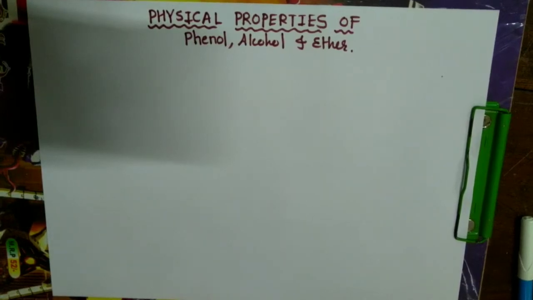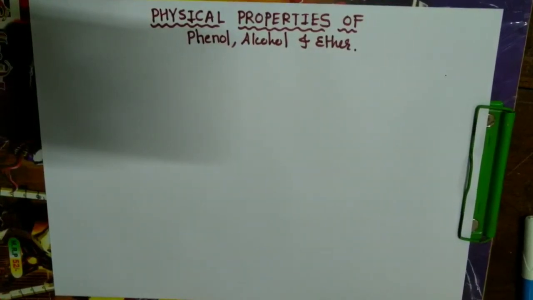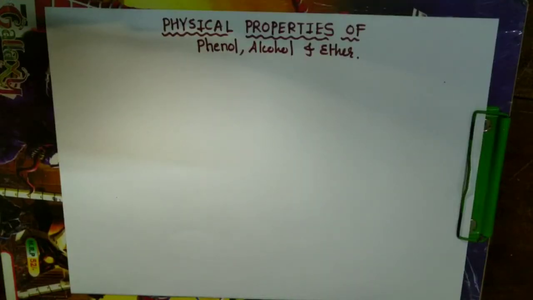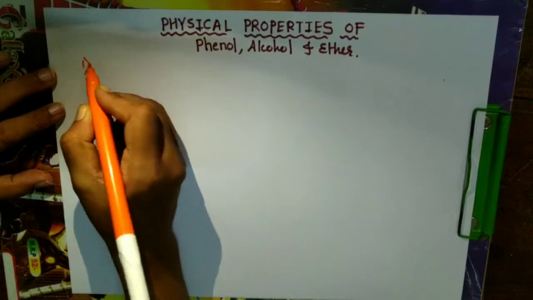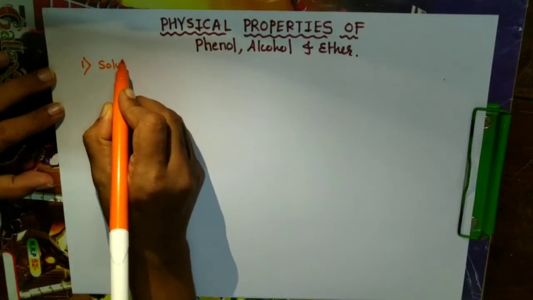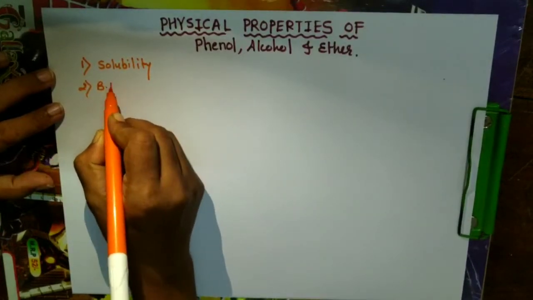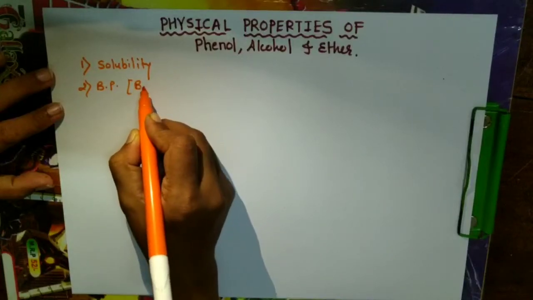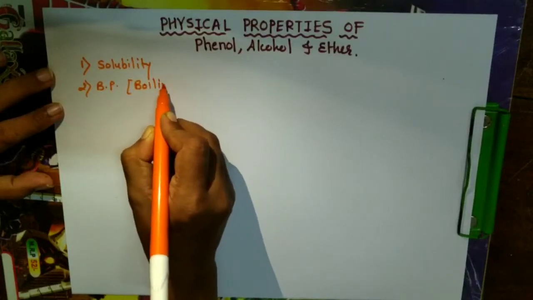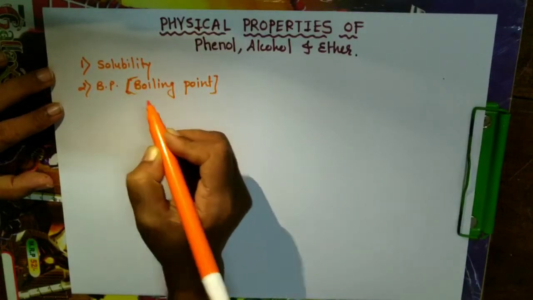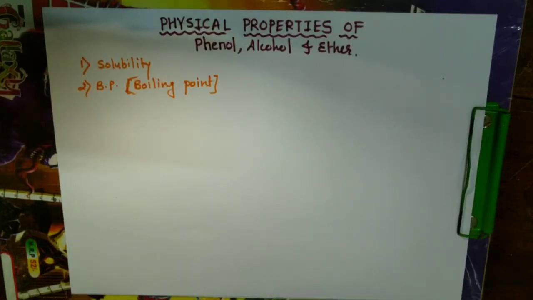Hello students, today we are going to see about physical properties of phenol, alcohol and ether. In case of physical properties of phenol, alcohol, ether, there are two properties we are going to see here in detail: solubility and boiling point of phenol, alcohol and ether. Both these properties mainly depend upon the hydrogen bonding. So let us focus first on hydrogen bonding here.